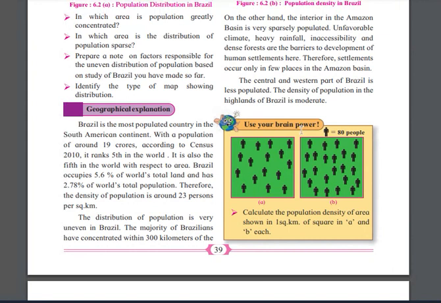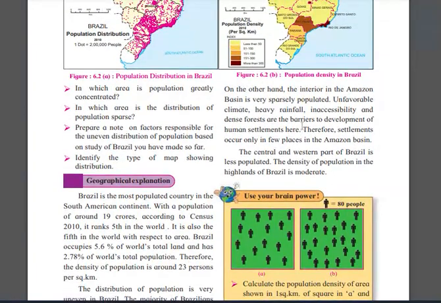People are staying in the coastal area. Why not on the inner side? It is uneven, right? The majority of Brazil's people are concentrated within 300 kilometers of the coast. On the other hand, the interior in the Amazon basin is very sparsely populated.